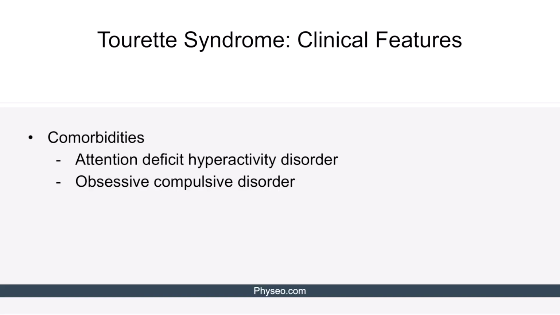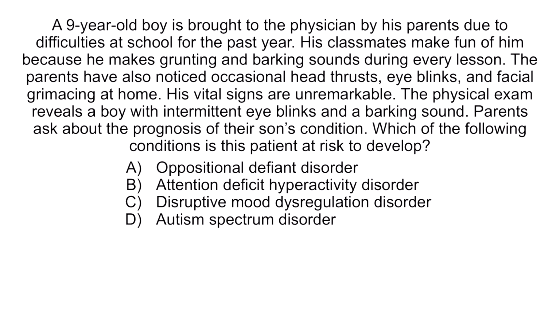Here's a slide reminding us of the comorbidities of Tourette syndrome. Let's discuss why the other options are incorrect. Option A, oppositional defiant disorder, option C, disruptive mood dysregulation disorder, and option D, autism spectrum disorder are not associated with Tourette syndrome. And that concludes our lecture on restless leg syndrome and Tourette syndrome.